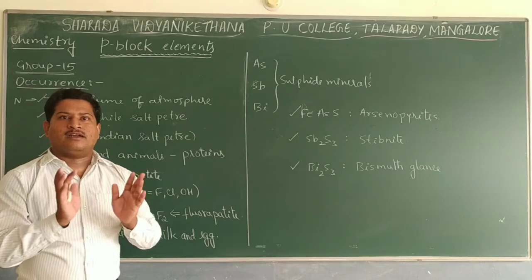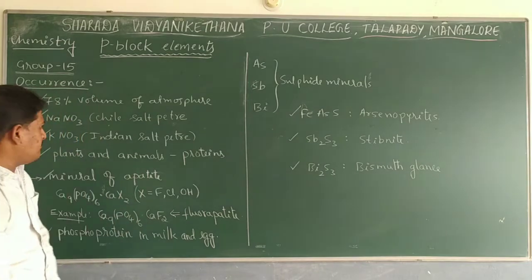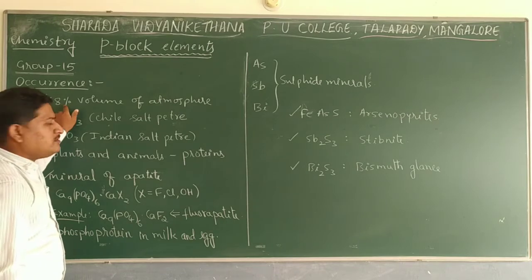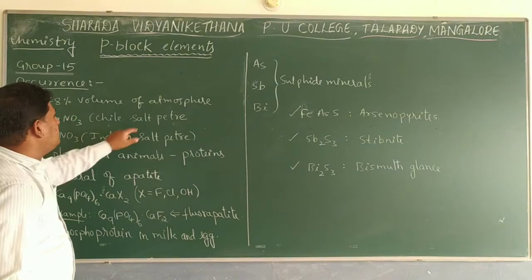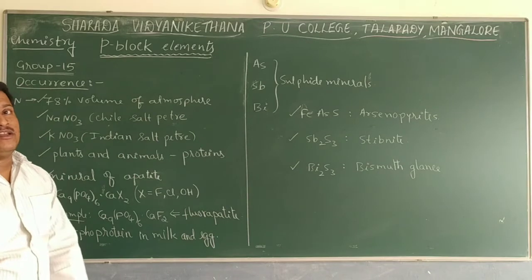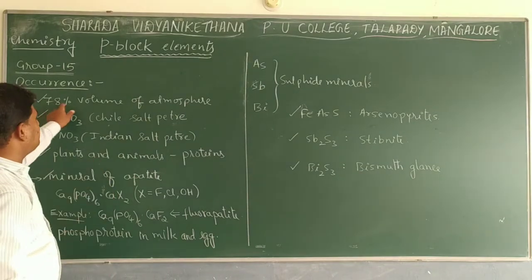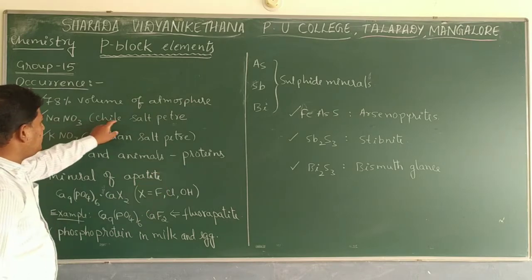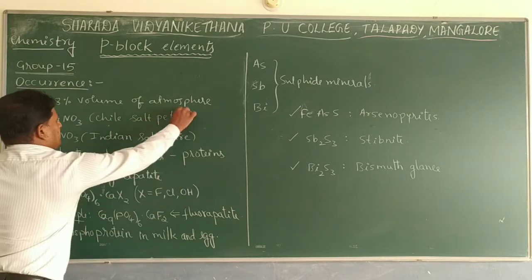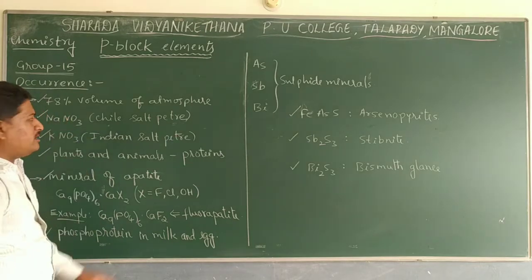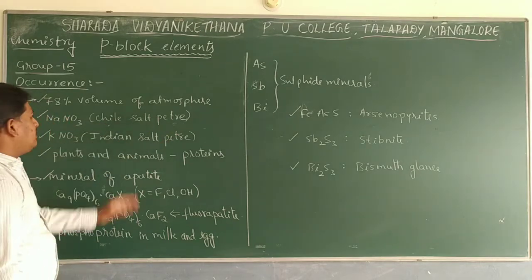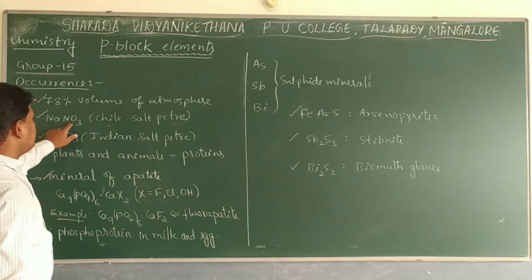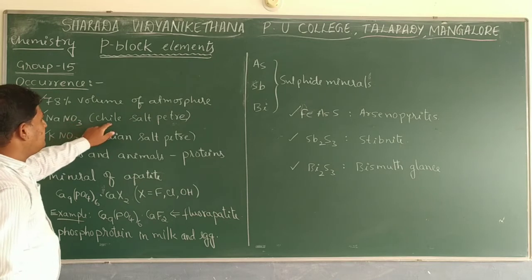Let us see the occurrence of group 15 elements. If you go for nitrogen, around 78% by volume of nitrogen is present in the atmospheric air. And in the form of sodium nitrate, that is called Chile saltpeter, found near the sea region of Chile, where we find more of it.